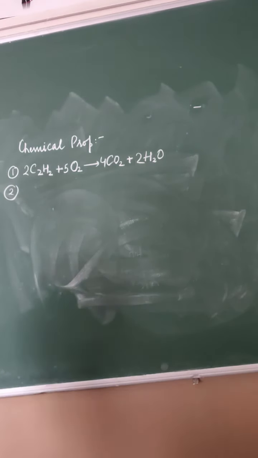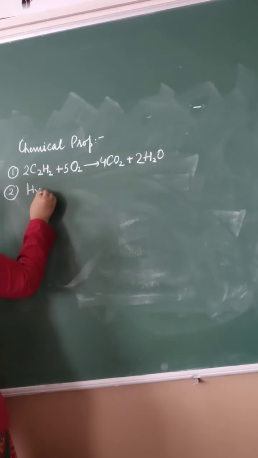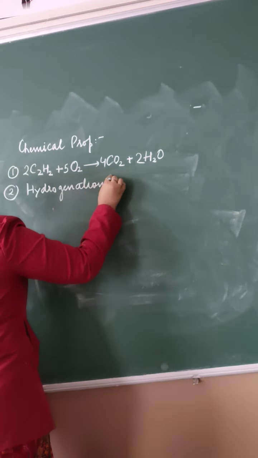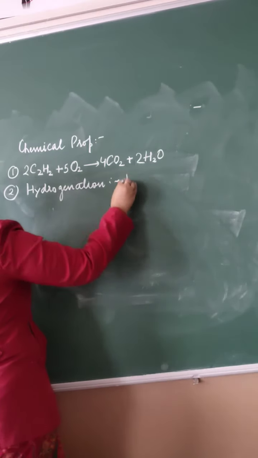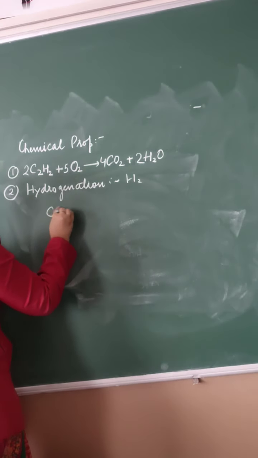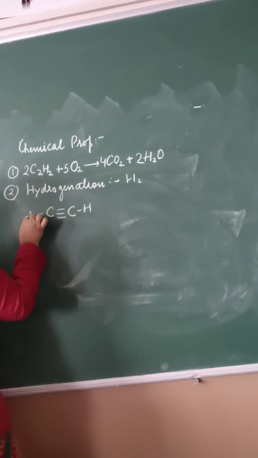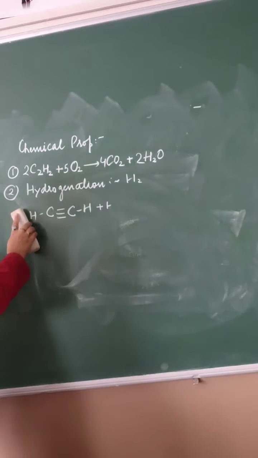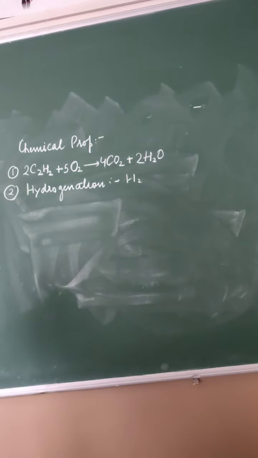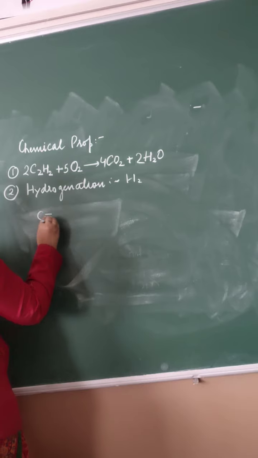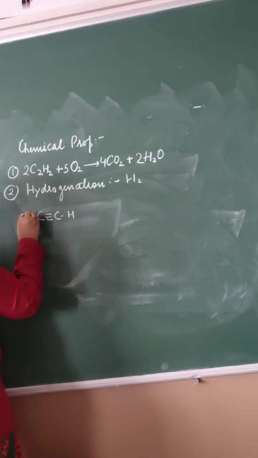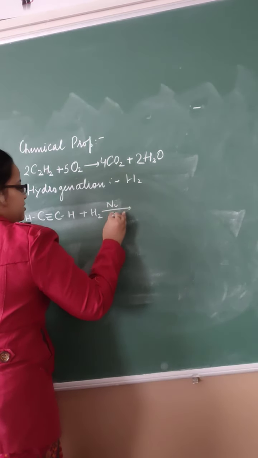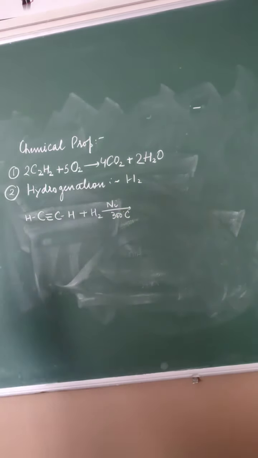So the first one is addition of hydrogen, that is called hydrogenation. This is the structure of ethyne, right? C triple bond C, H and H. Here hydrogen is going to add in the presence of nickel at 300 degrees Celsius.